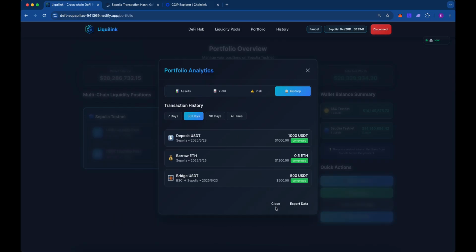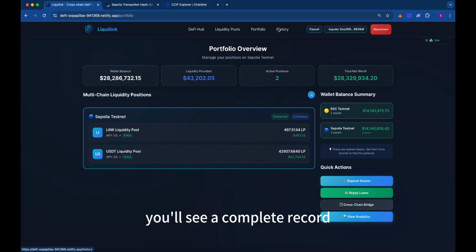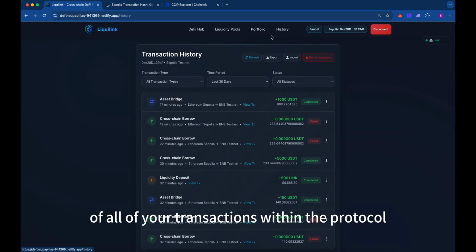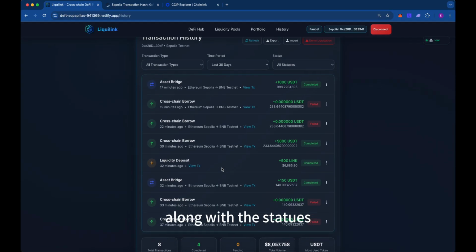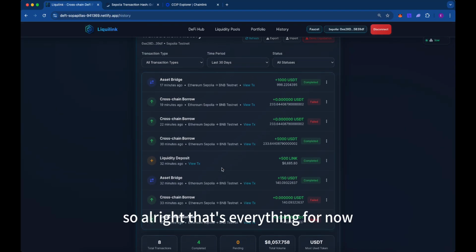And finally, you'll see a complete record of all of your transactions within the protocol, along with the status. So alright, that's everything for now.